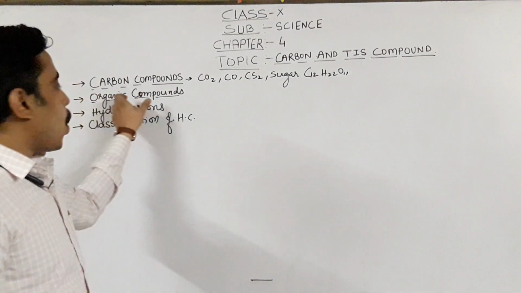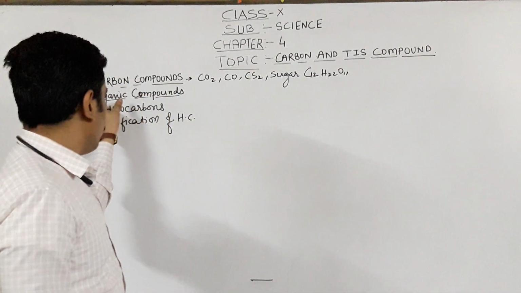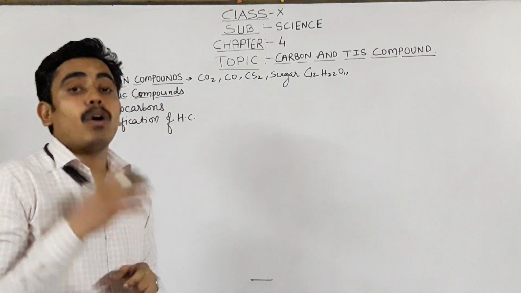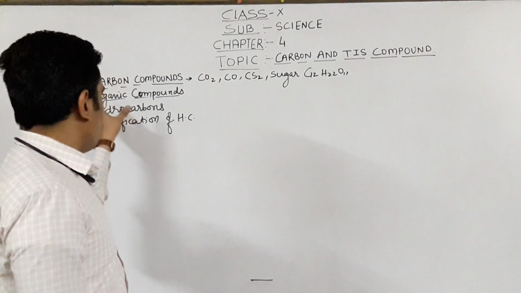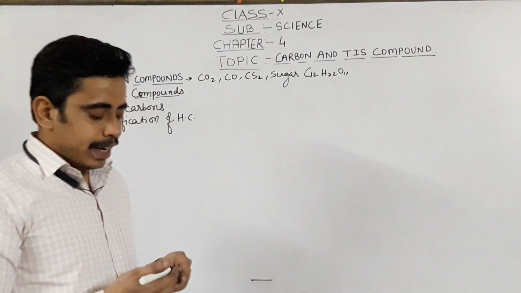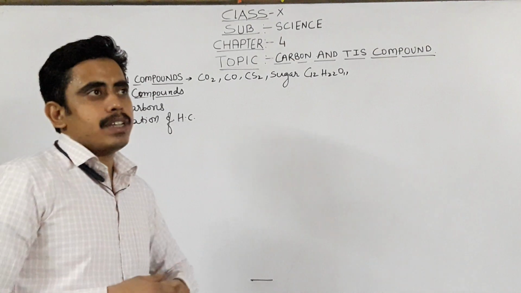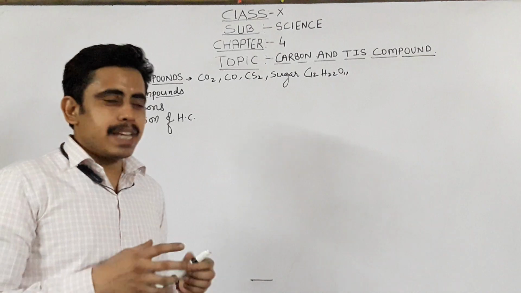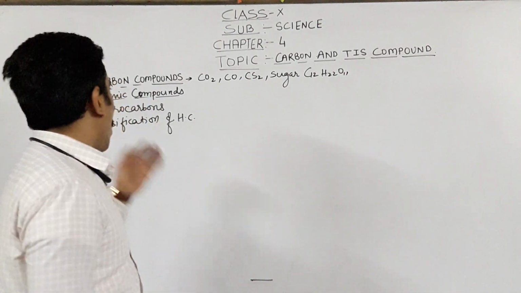Now next is organic compounds. You must have seen this topic, or you have heard the name of organic compounds till now. What is the meaning of organic? Basically, organic is always related to living things. For example, organic farming is there, organic food is there. Whatever is extracted from or related to living things is known as organic.